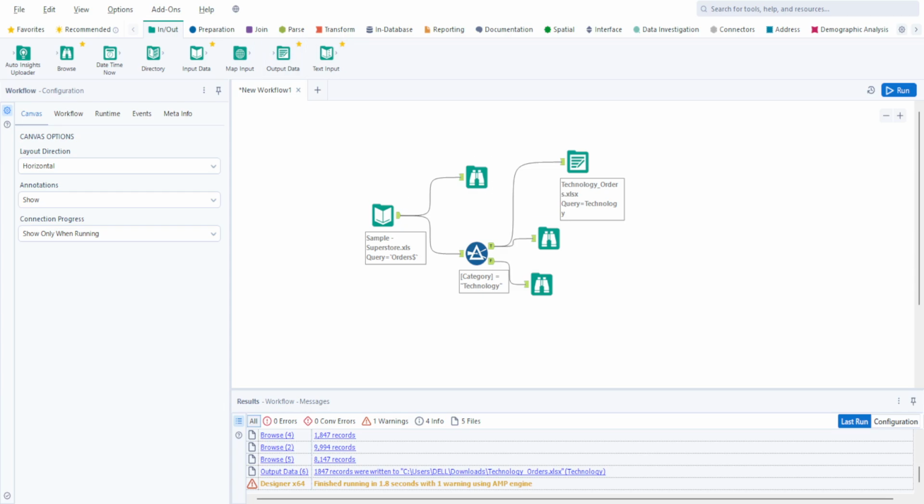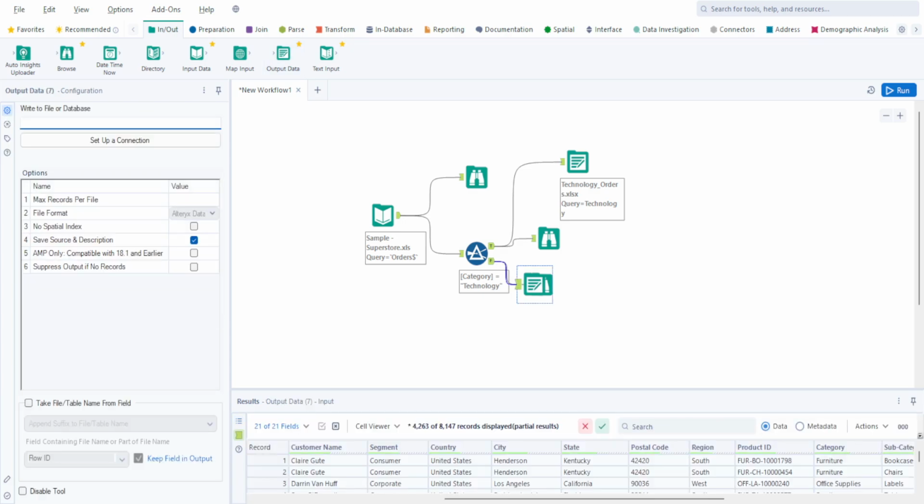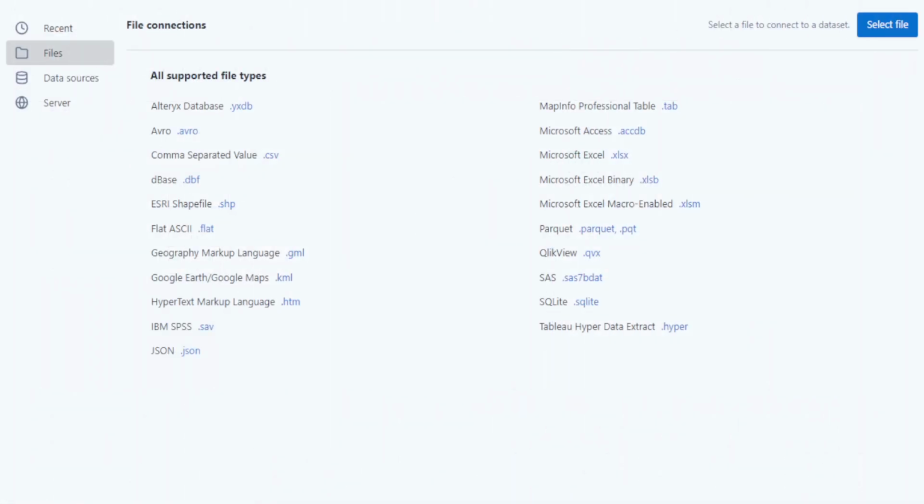And not just for that, you can go ahead and have multiple different outputs out there. For example, after doing any sort of operation, like literally any operations you want to do, you do the operation as you wish to. Okay, and then you go back to the setup a connection, and then you're good to choose from any of the sources we have. They are not limited to just those things here. If you look at this, you have multiple different options coming up to you. That is, you can choose from any of these sources, might be Alteryx, YXDB or Avro and so on.